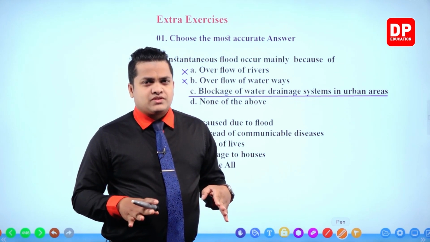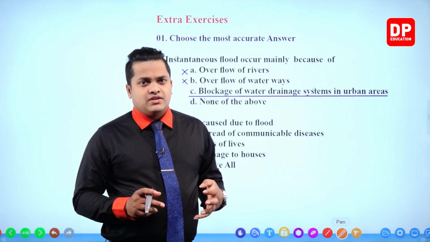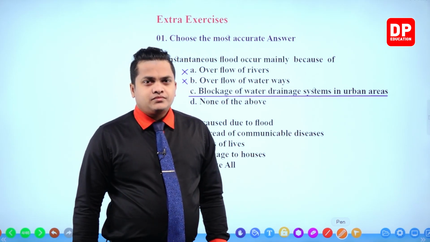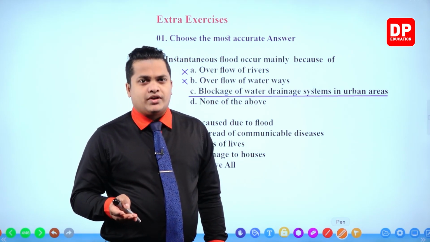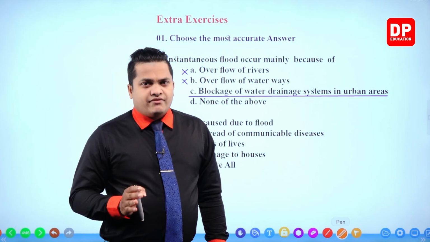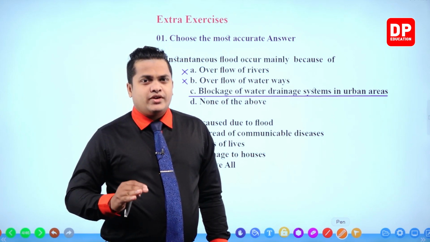All of these will contaminate the water sources, especially wells, springs, and so on. So when people drink this contaminated water, that will cause several diseases.